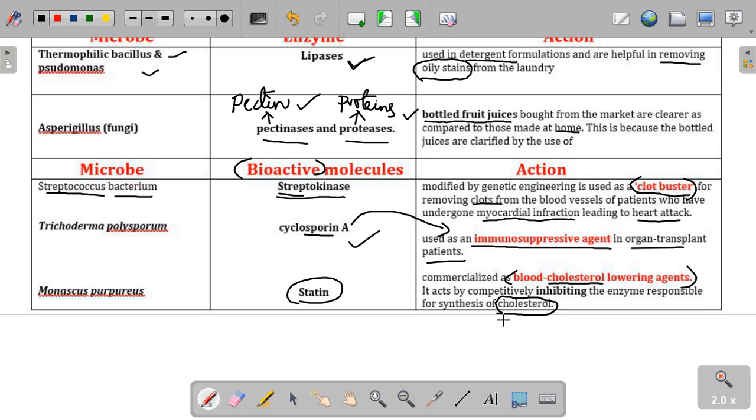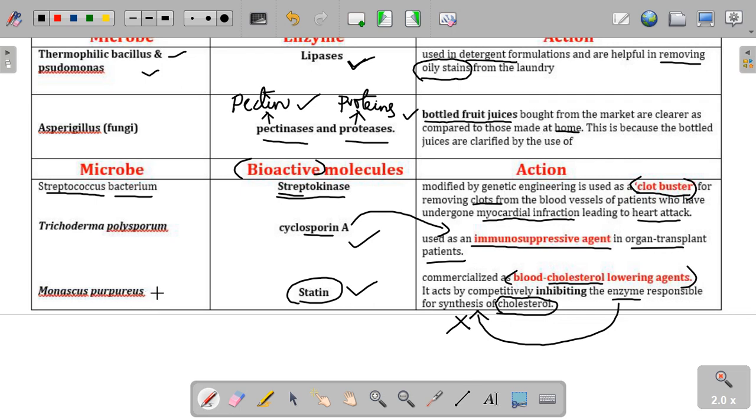So what statin does is it will fight with this enzyme, which is responsible for the synthesis of cholesterol, so that the production of cholesterol can be inhibited because of the action of statin. That's why statin is called a blood cholesterol lowering agent, and it is secreted by a fungus called Monascus purpureus.